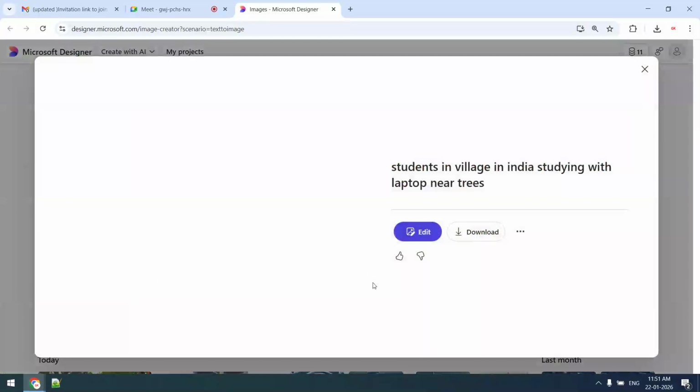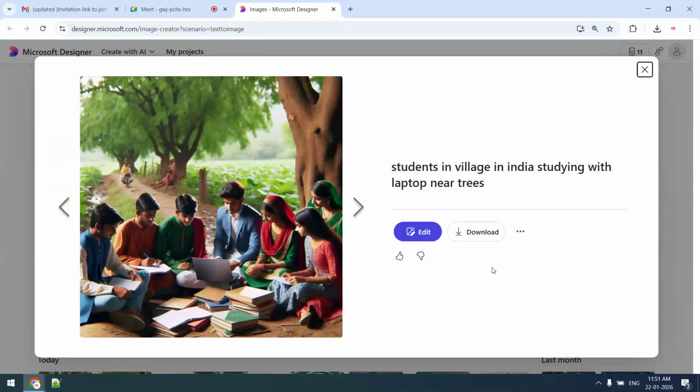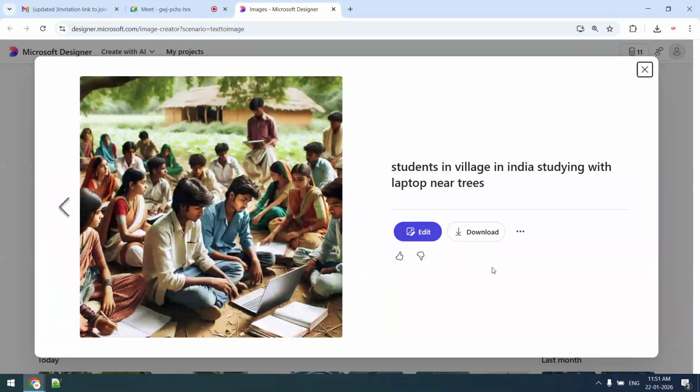First image. So what was my input? Students in village in India studying. So you can see all of these students have Indian faces. Okay, near trees also there. You can see so many trees outside. Okay, so this image is fine. Second image, third image, fourth image.